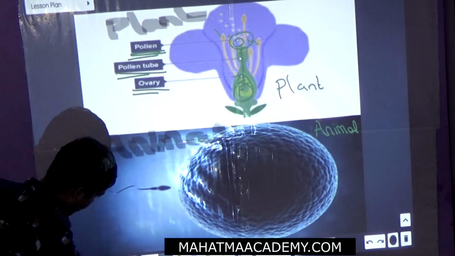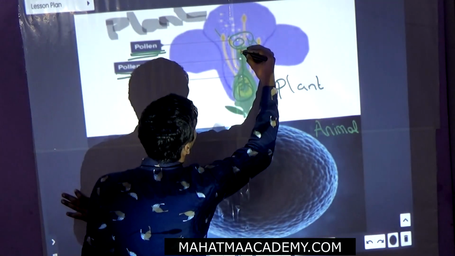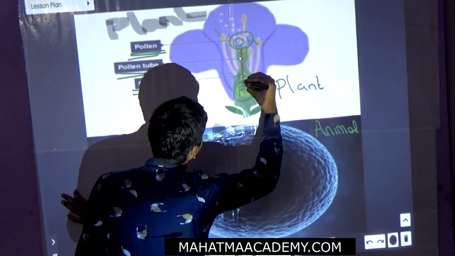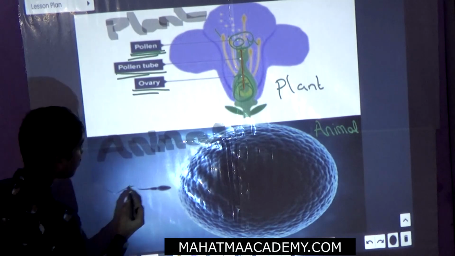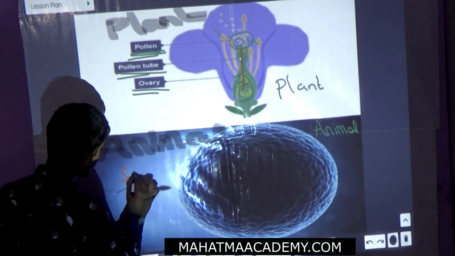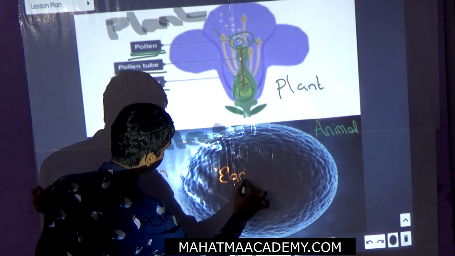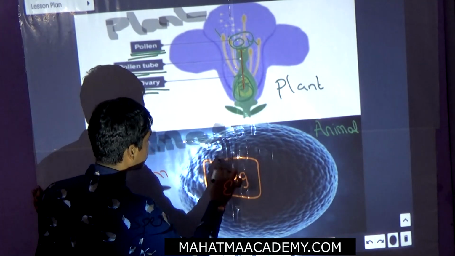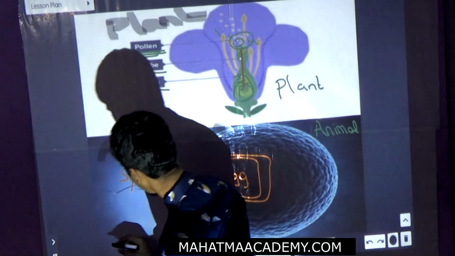Wait, I will change the color and show you. This is the pollen tube going into the ovary. And this is for the animal: this is the sperm, and this is the egg. Look how big this one is. This is the sperm and this is the egg.